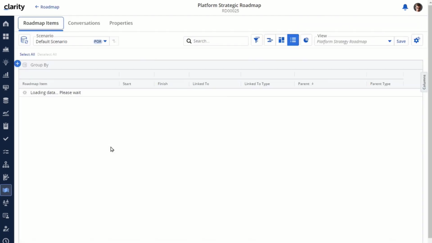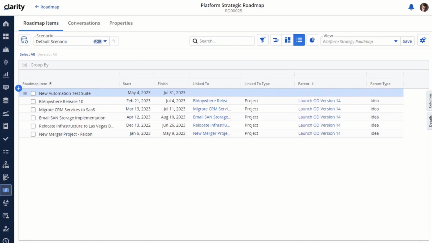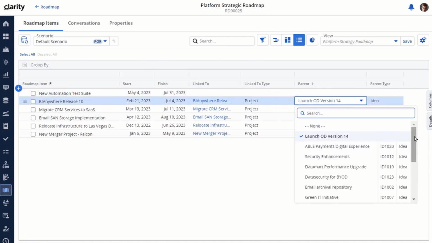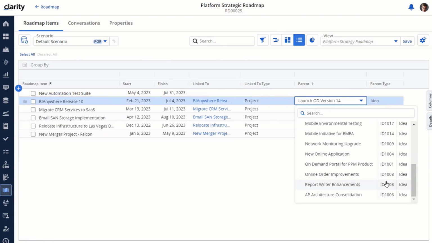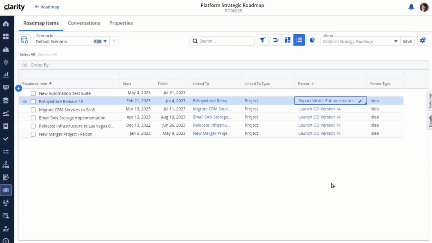In the Roadmap Items area, the parent is enforced here based on the link to object type. In this particular roadmap, we have items that are linked to project instances, and we have one that isn't linked to any object type. First, let's try to populate one of them where the link to is set to a project. We'll do this one here. You can see that it only allows you to select ideas, which are the only allowable parents for projects.